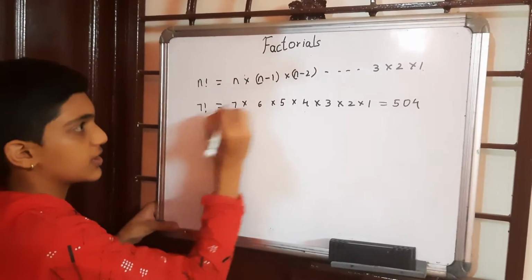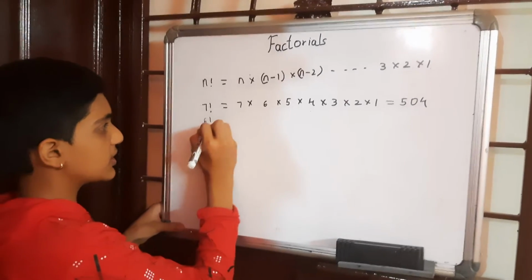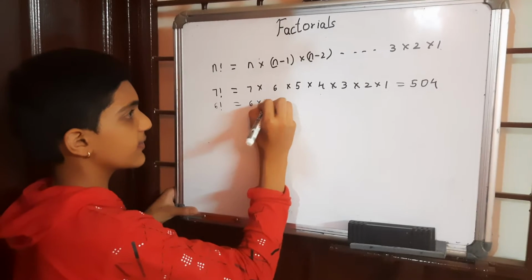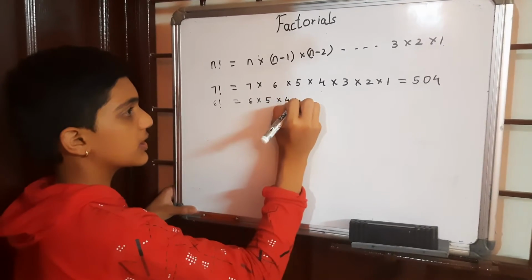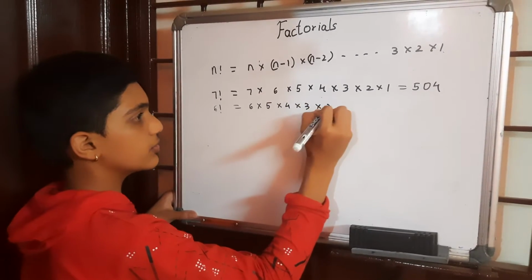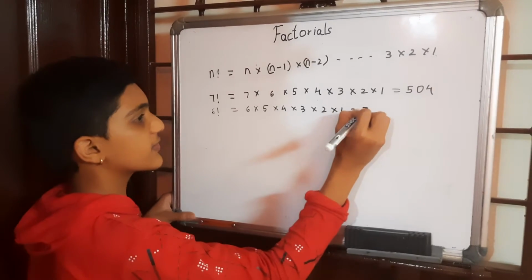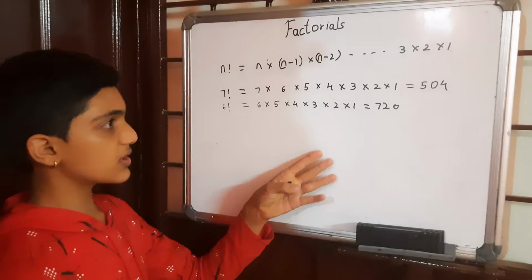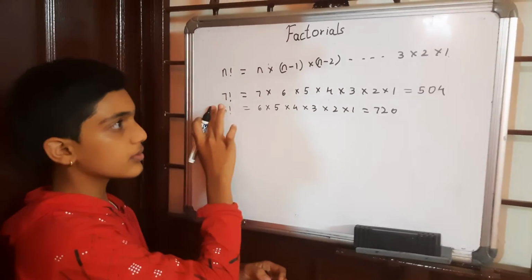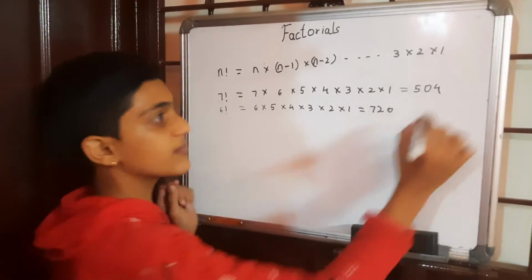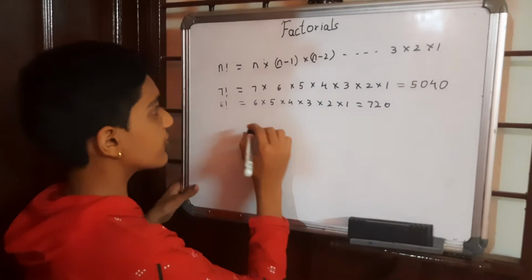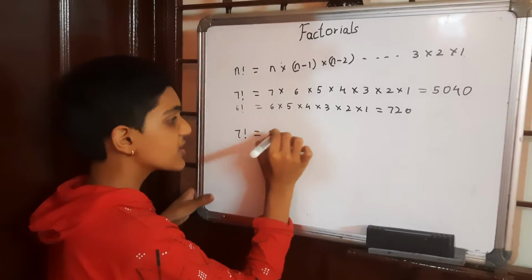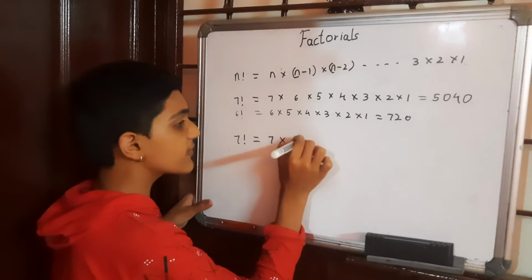Now 6 factorial, let's do. 6 factorial is 6 into 5 into 4 into 3 into 2 into 1, which is 720. Now, do you find some relation between these two? If you are careful with observations, what you'll find is that 7 factorial is actually 7 into 6 factorial.